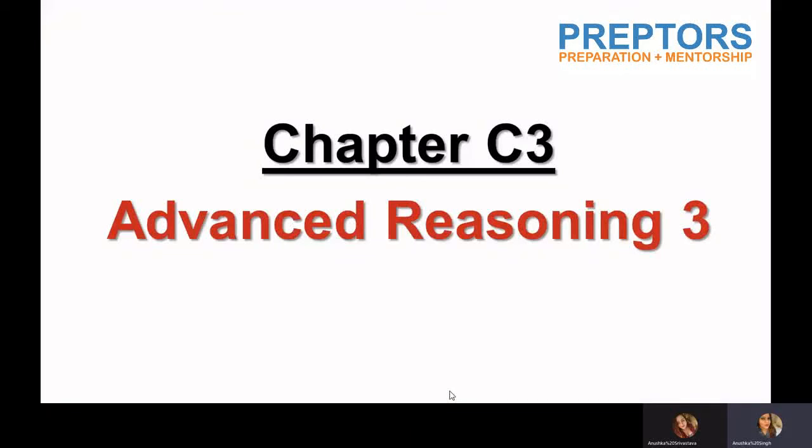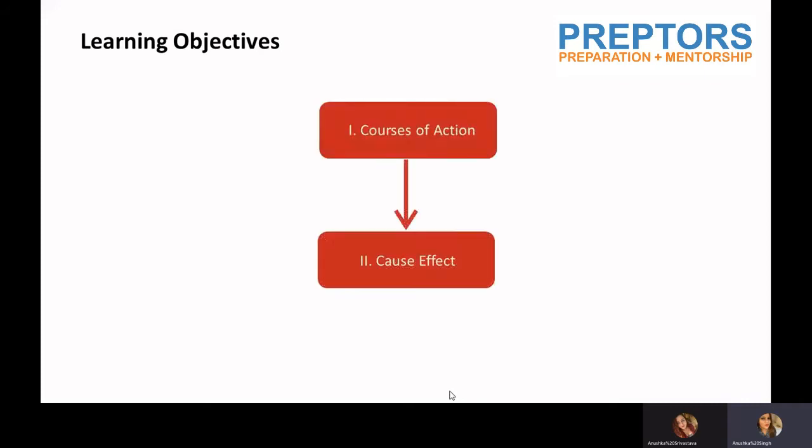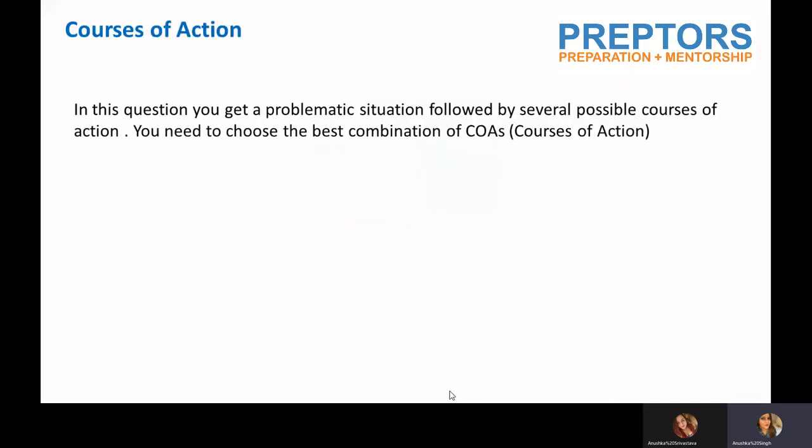Understand the reasoning 3. Now in advanced reasoning 3, we are going to do two more interesting topics, which are forces of action and cause and effect. Basically, when I talk about forces of action, you need to take an action only when you have a problematic situation, right? So this problematic situation has to be followed by several possible courses of action.